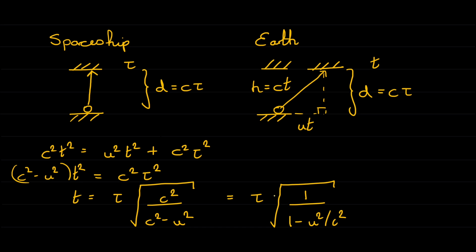So now we see that t is not equal to tau. It's got this factor difference, which we call the Lorentz factor or the gamma factor. We usually give it the symbol gamma. It's telling us that two observers are not going to agree on time if they're moving relative to each other. So this is the beginnings of what we call time dilation.